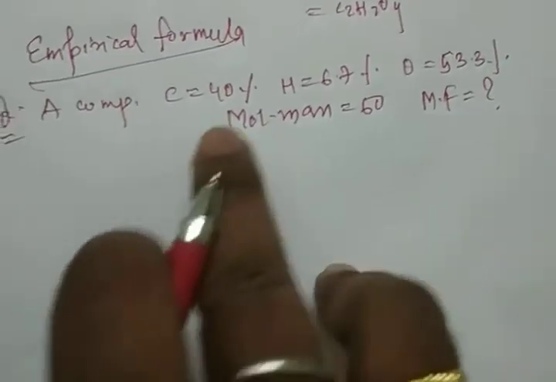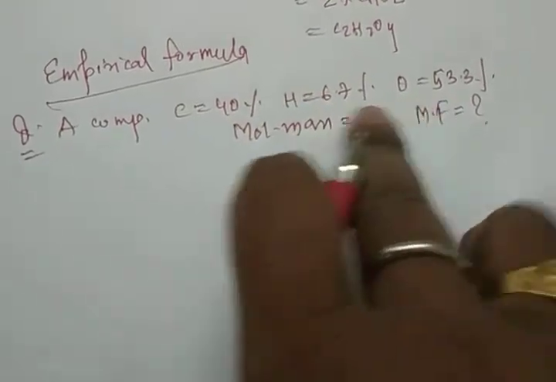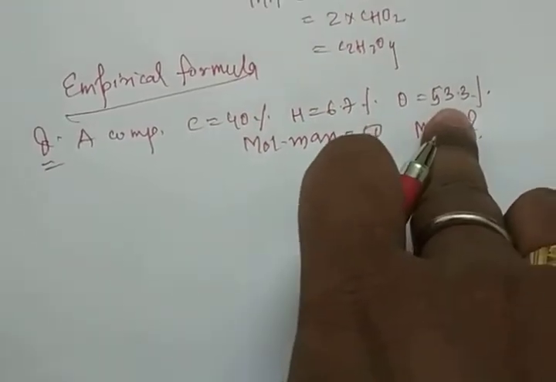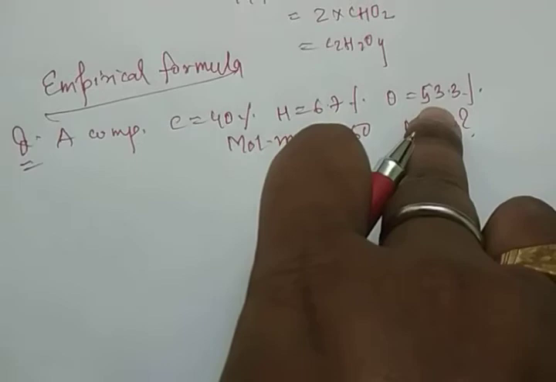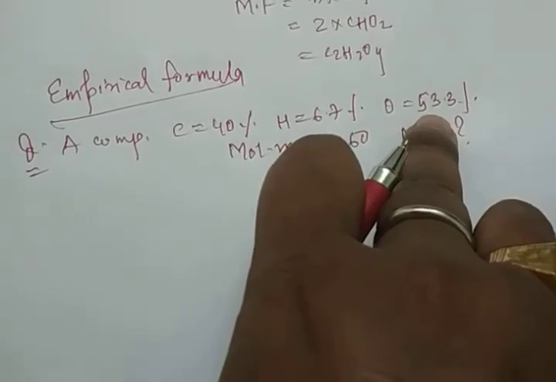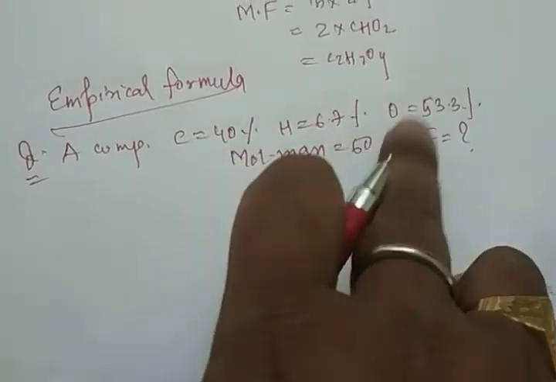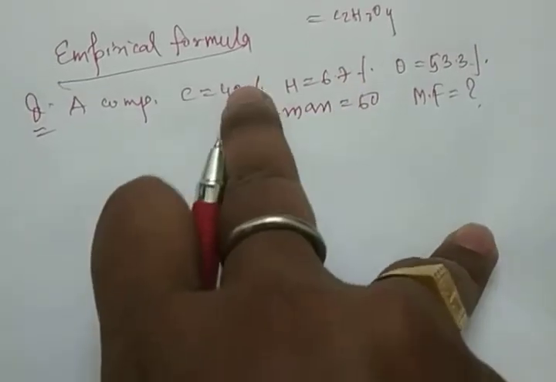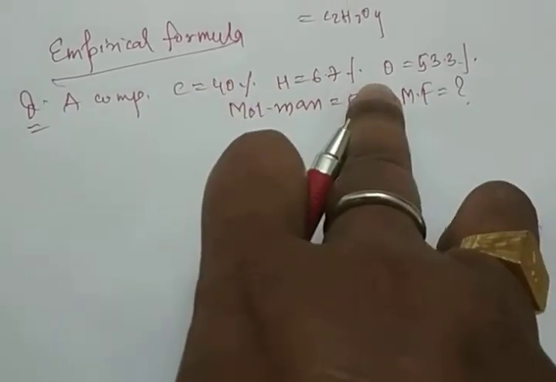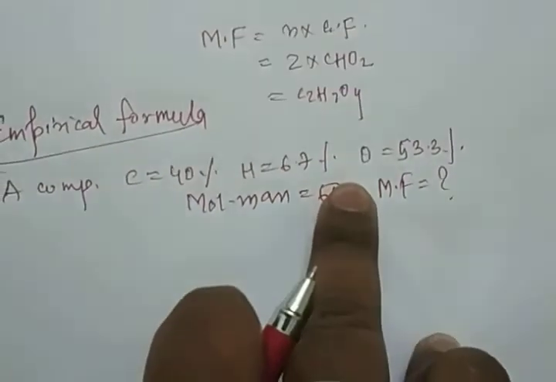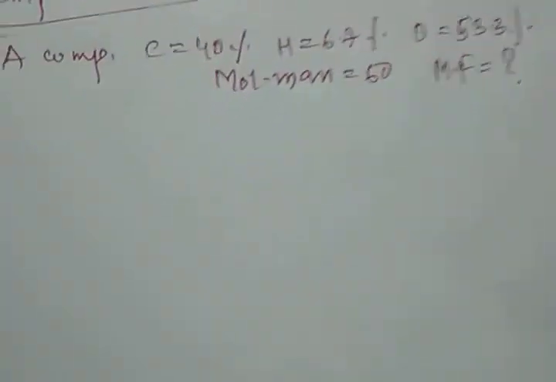So first you check कि all the percentages add up to 100 or not. So 40 plus 53.3 is 93.3, and 6.7 makes it 100%. So first you check whether the total percentage is equal to 100% or not. Then you solve.